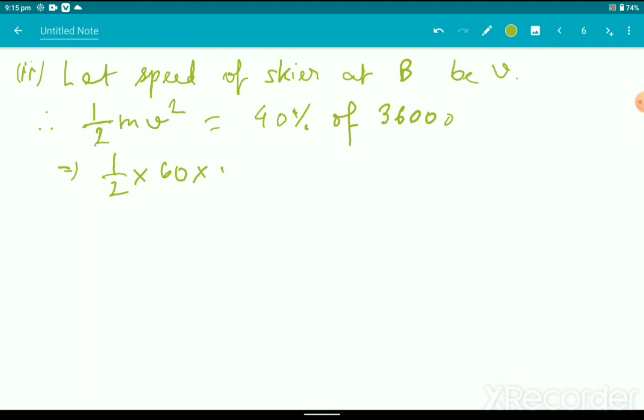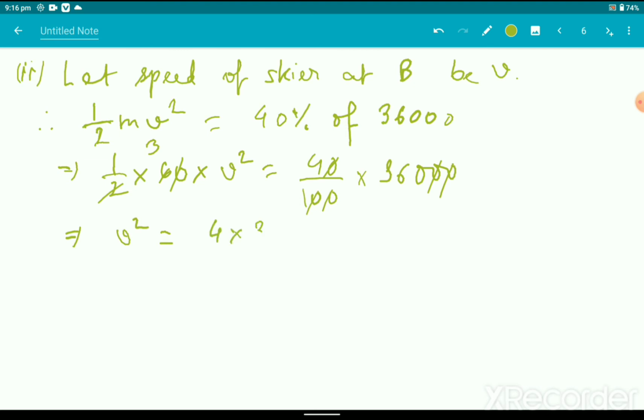So half into 60 into v square equals 40 by 100 into 36,000, and the 0 cancels out.